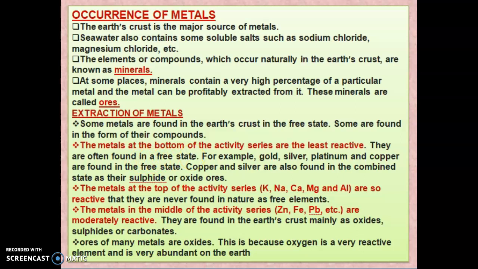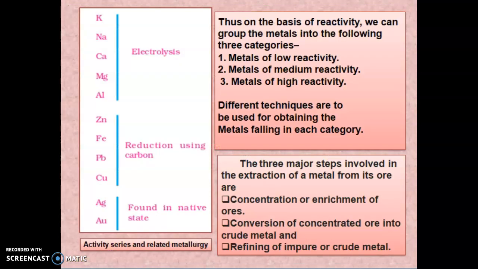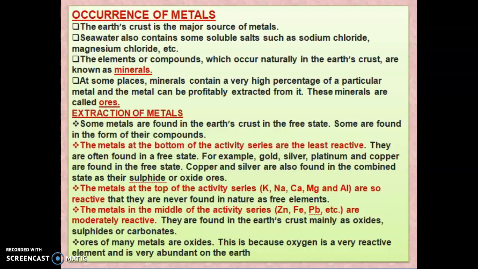The metals at the bottom of the activity series, which we have seen already, are the least reactive ones, like gold and silver. They are always found in a free state. Some examples are gold, silver, platinum and copper, which are found in the free state. Copper and silver are also found in the combined state, often as sulfide or oxide ores.